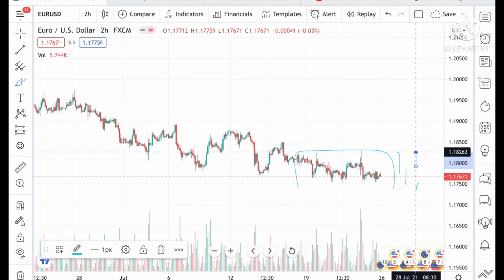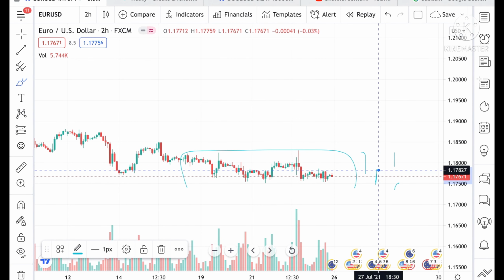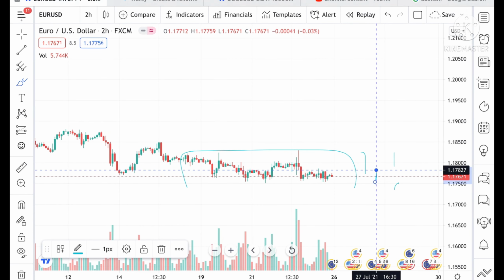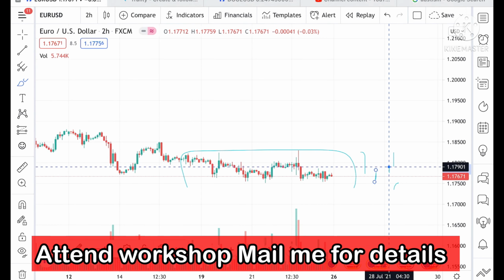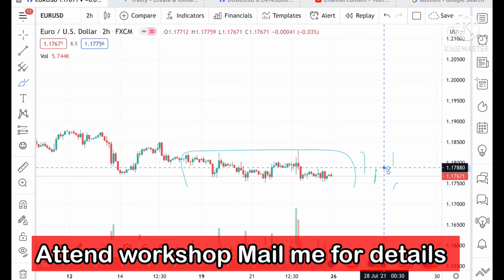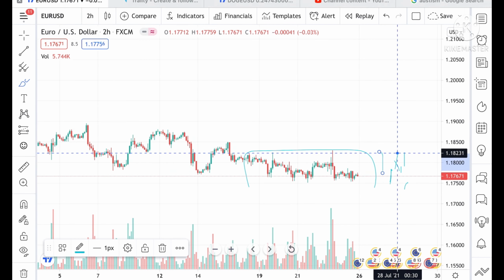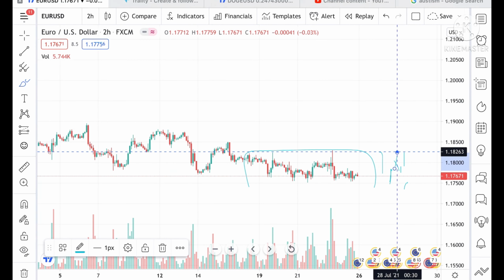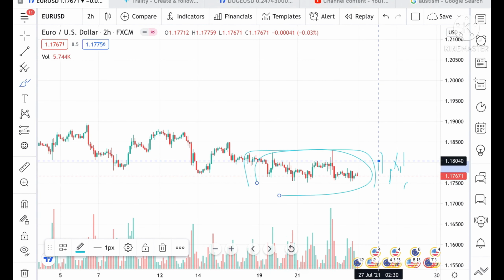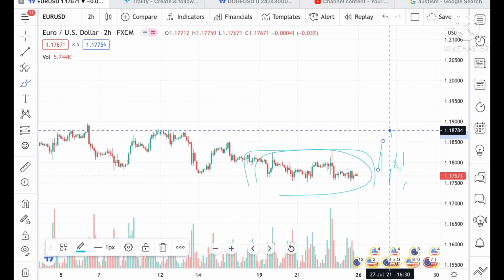Suppose if it sustains this level and goes above it, then we can see a level of 1.1787, and from there we can see a level of 1.17880, and from there a level of 1.8050. Okay, and from there we can see a level of 1.1823, because if this range breaks upside, then we can see a further move to a level of 1.8529. Okay, and from there a level of 1.8784. Okay, but it has to come above this level, 1.18497.